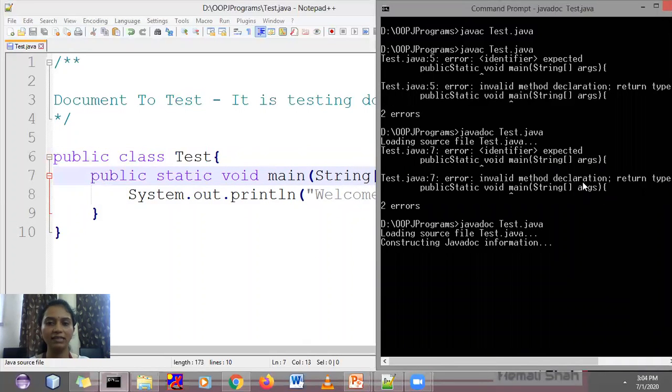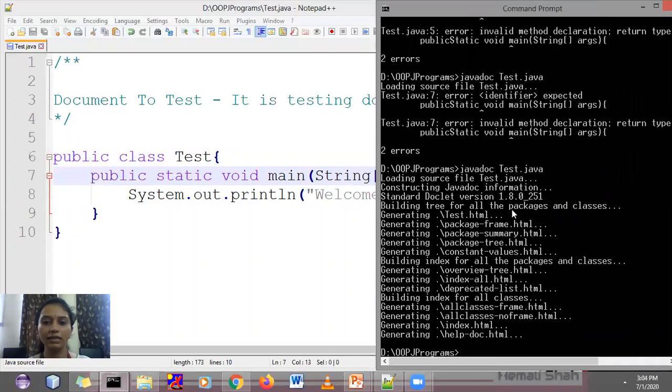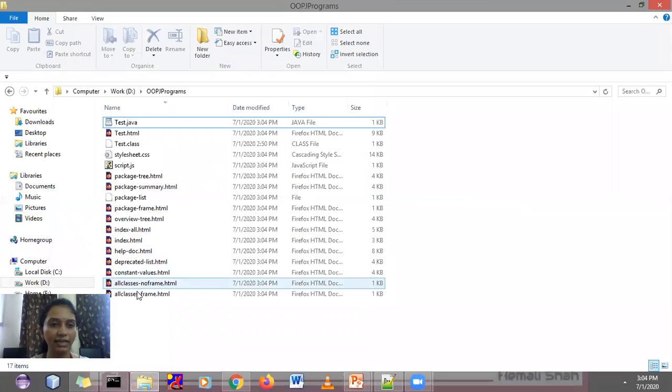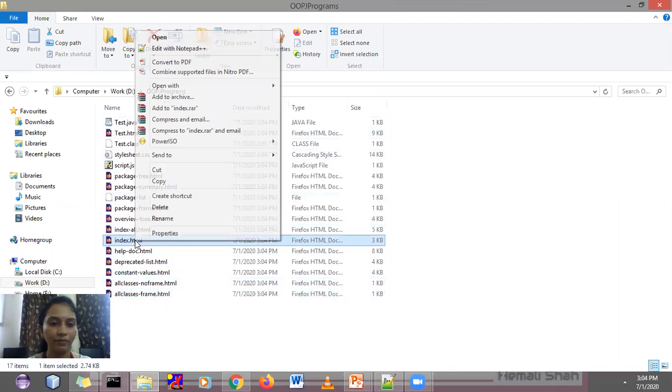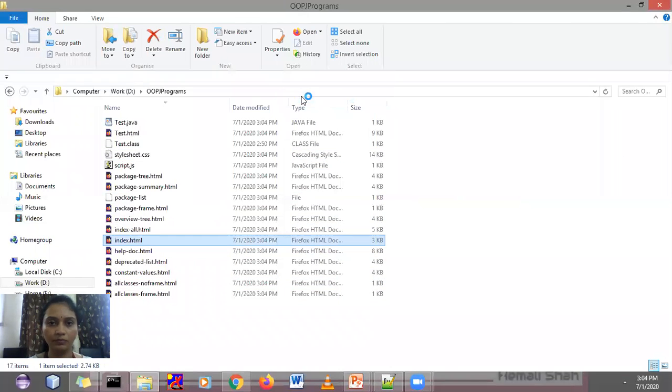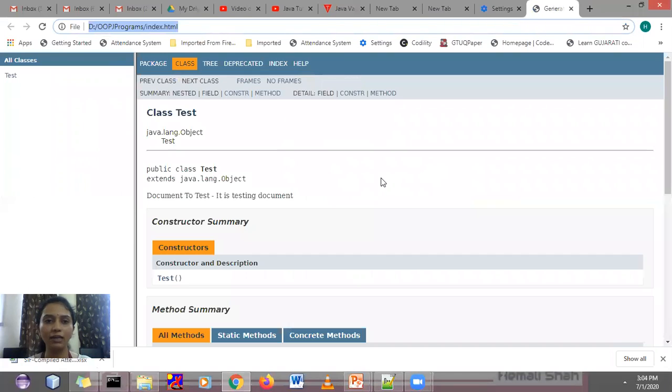Javadoc Test.java. See here, it is generating the HTML doc files, and you can see this generated file in your source directory. This OOPJ program has this many HTML files. You can open this HTML file in a browser, and it will show you the documentation comment, and this is the Java documentation.